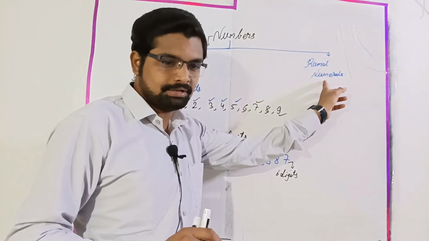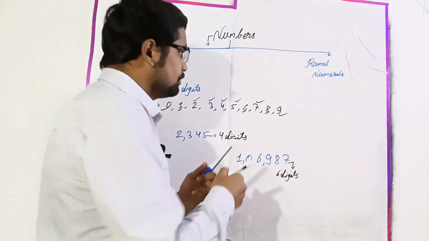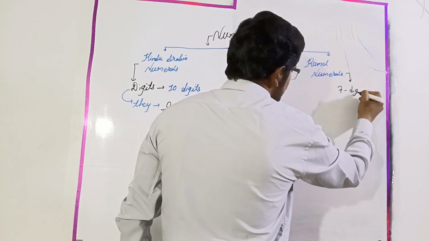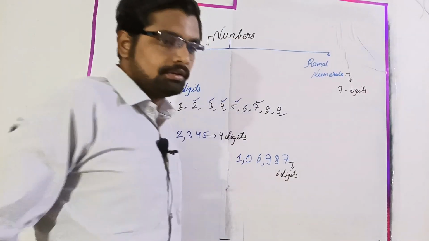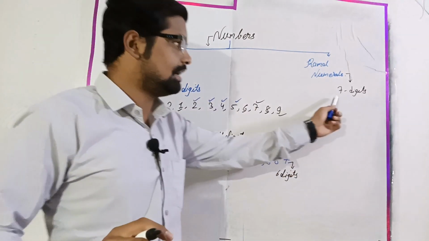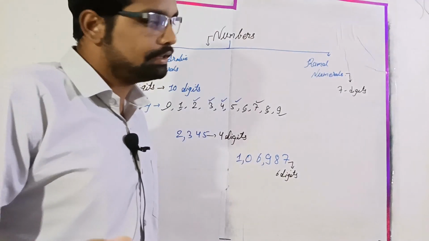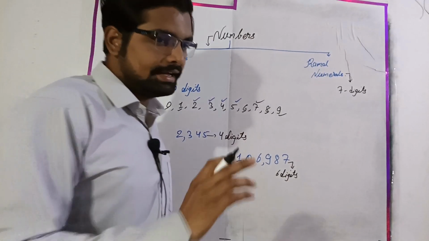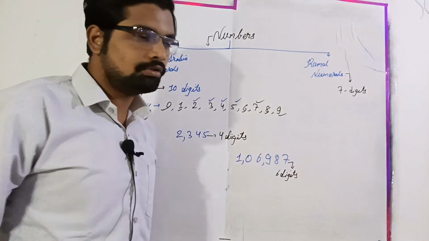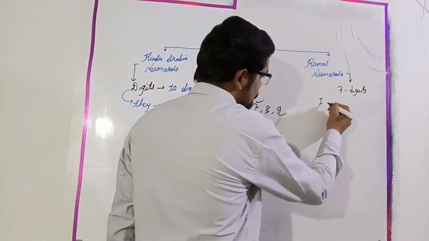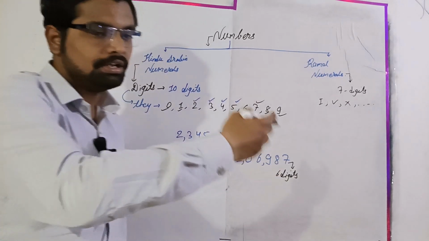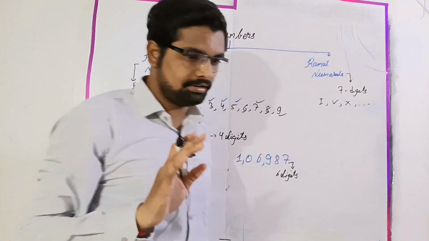Now come to Roman numerals. In Roman numerals mainly we will see 7 symbols. With the help of these 7 symbols we make Roman numbers, right? And I think you have already learned about Roman numerals. As an example, 1 is represented like this, then 5, 10, 50, 100, 500 and 1000.